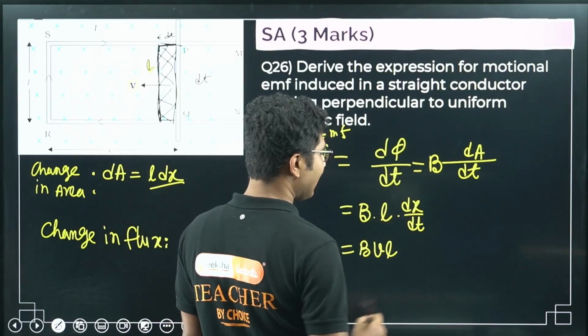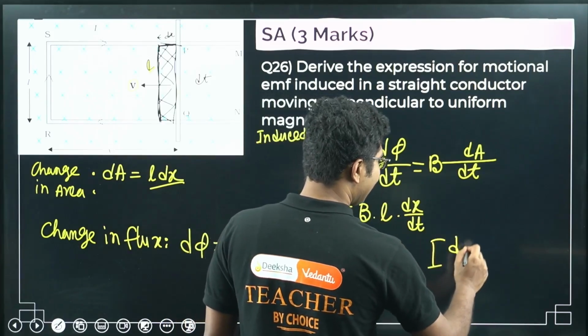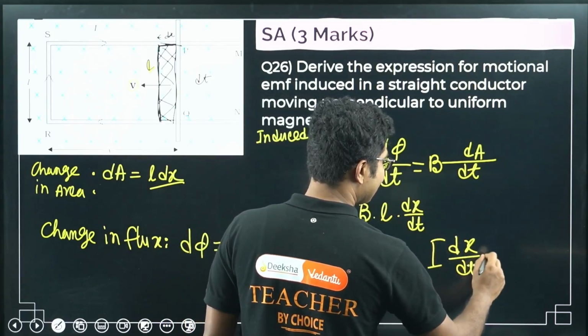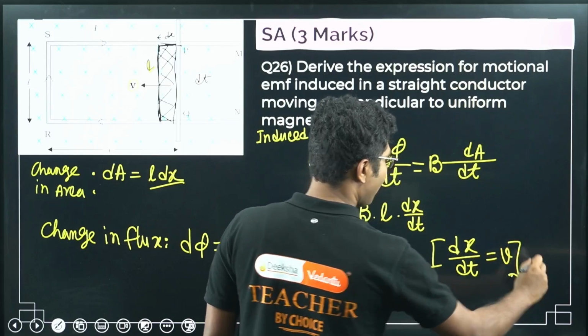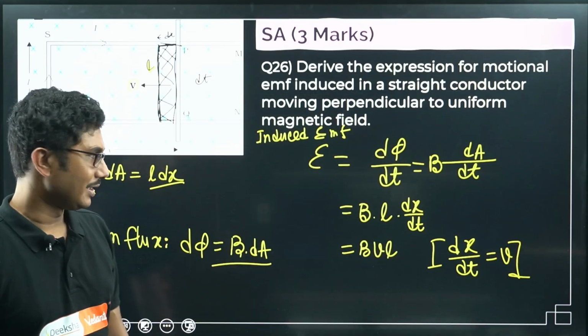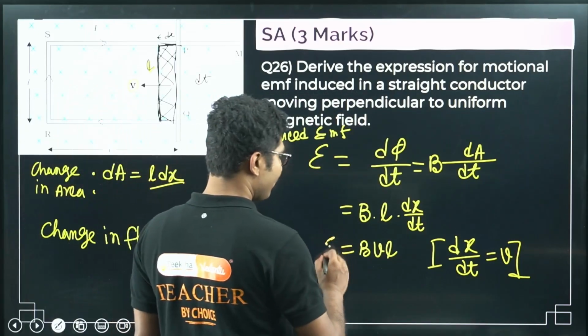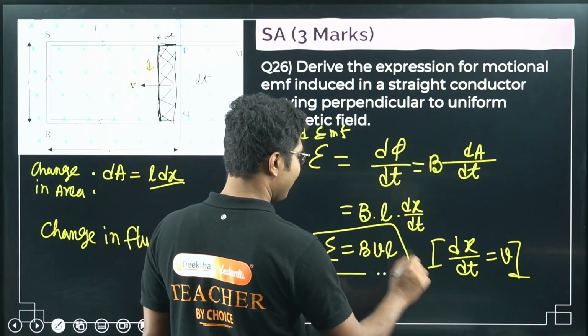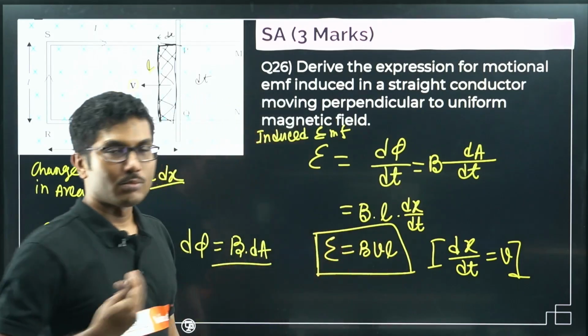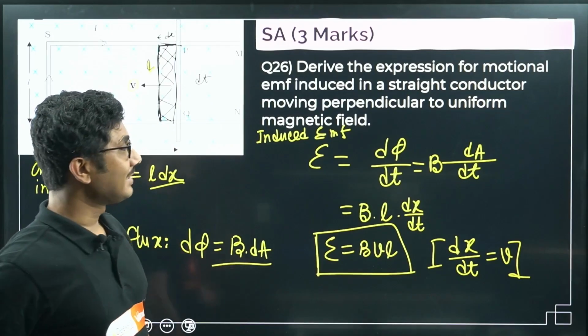So it is BvL. In bracket you can write dx by dt is the velocity, right? So rate of change of displacement, that is v. So induced EMF in this case is given by BvL. This is the expression for motional EMF, right?